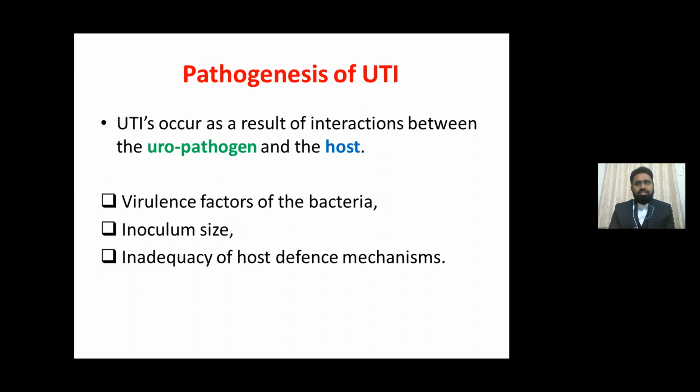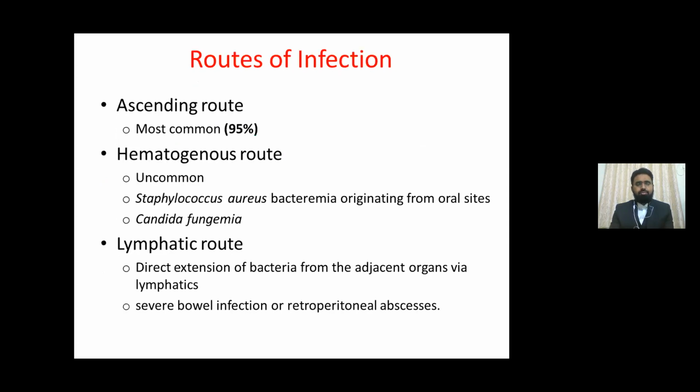UTIs occur as a result of interaction between uropathogen and host, depending on virulence factors of the bacteria, inoculum size, or inadequacy of the host defense mechanism. The ascending route of infection is the most common, with 95% of infections through this route, which I will discuss in my next slide.